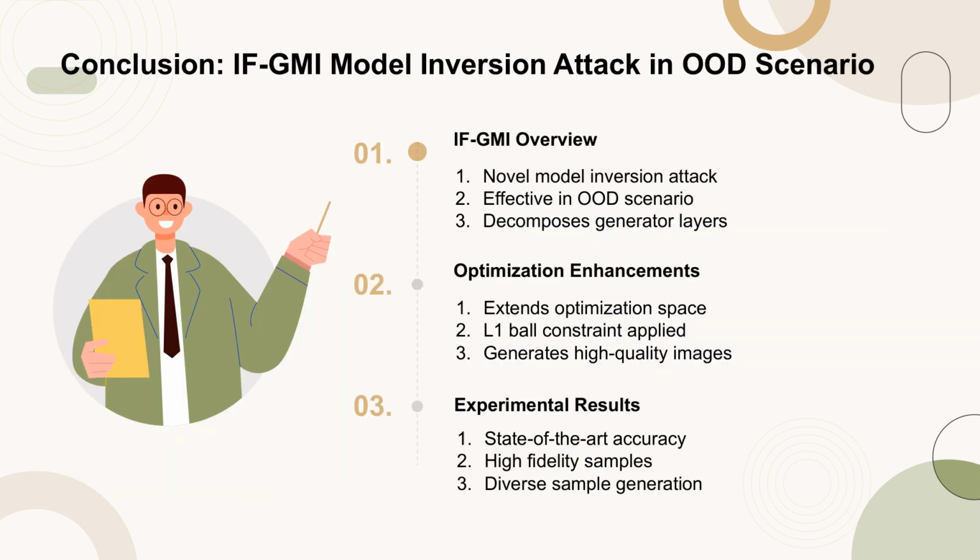The authors proposed IFG-MI, a novel model inversion attack that effectively operates in out-of-distribution scenarios. By studying the structure of the generator and decomposing it into hierarchical layers, the attack extends the optimization space from latent codes to intermediate features, resulting in stable and high-quality image generation. To prevent low-fidelity image generation, an L1 ball constraint was applied to the optimization process. Extensive experiments demonstrated that IFG-MI achieves state-of-the-art attack accuracy while generating samples with high fidelity and diversity.